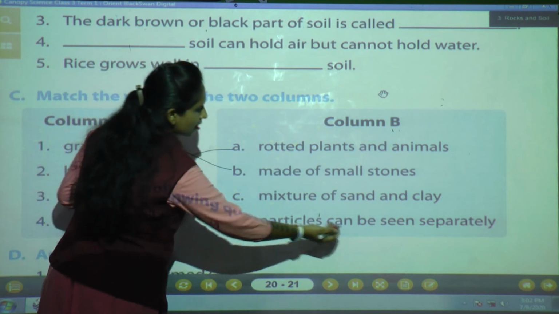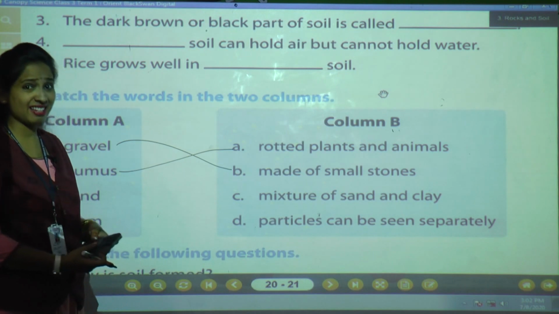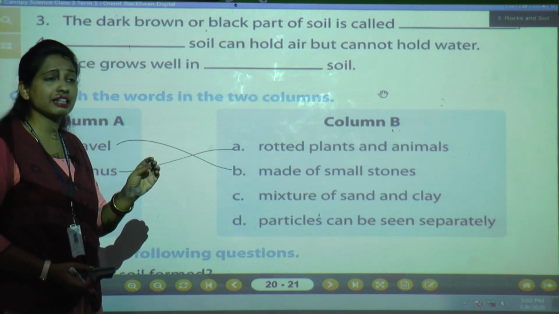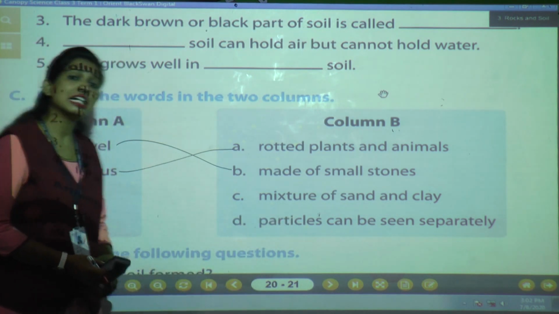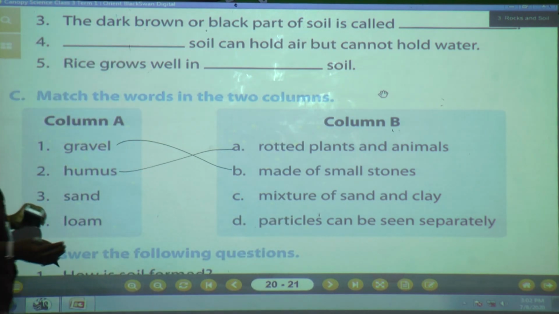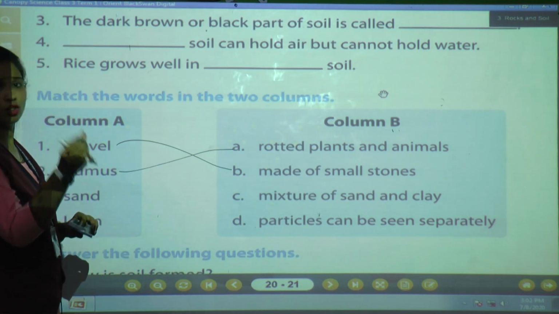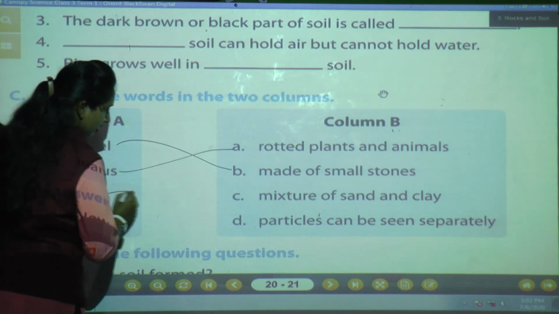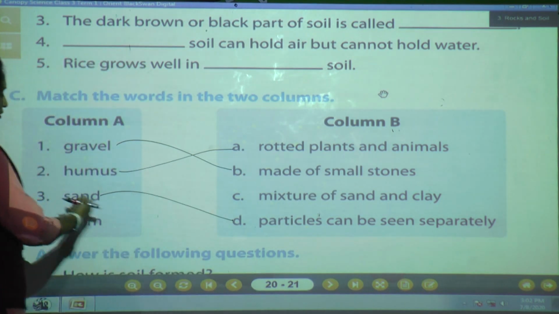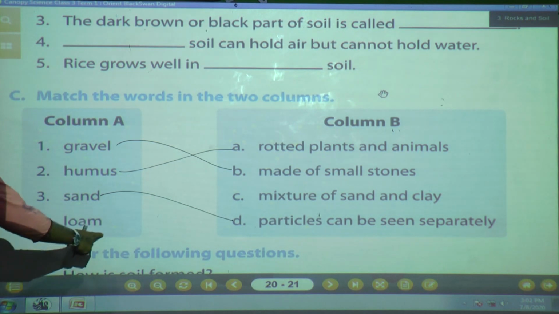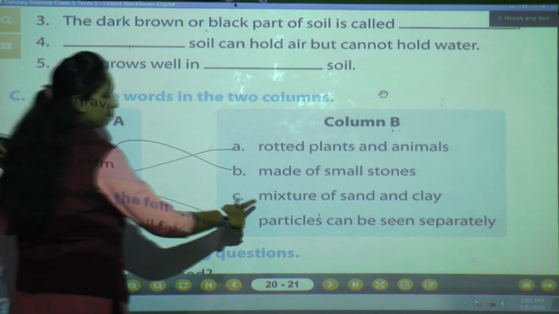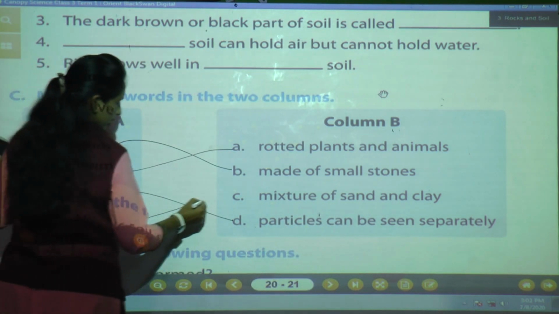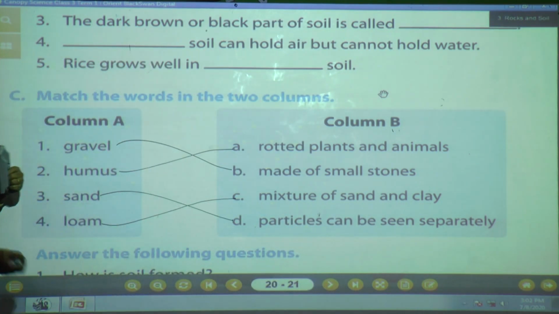No. Particles can be seen separately. Yes. In sandy soil, there are big particles, so we can see them separately. But in clay soil, very tiny particles are there. We cannot see the clay soil particles. But in the sandy soil, we can see them separately. So that is sandy soil. What about loam? Loam is a mixture of sand and clay. I have shown you with the picture. I hope everyone remembers this.